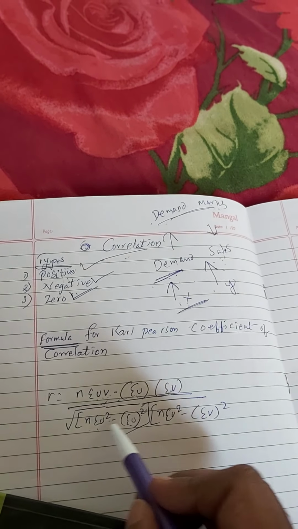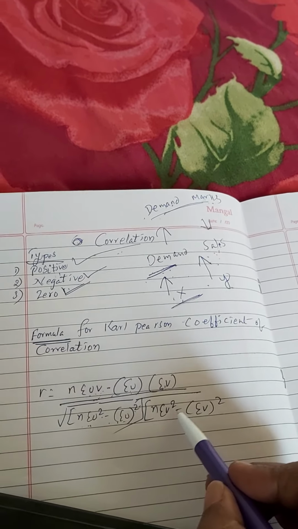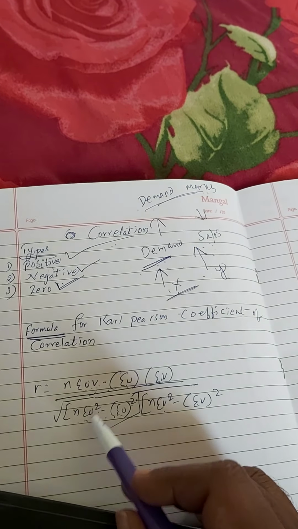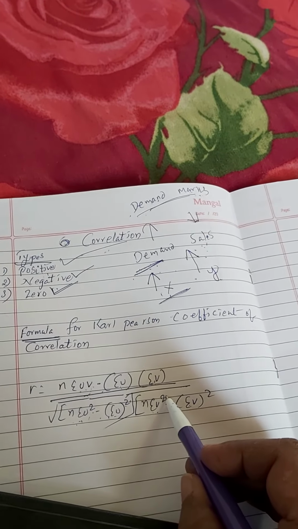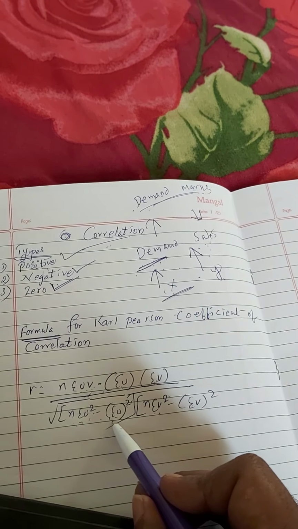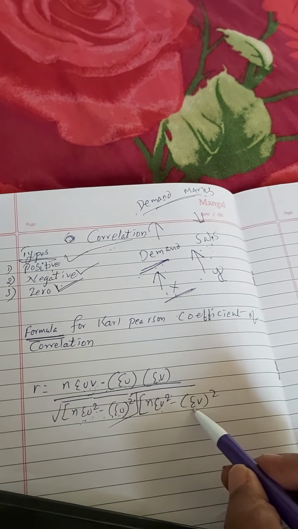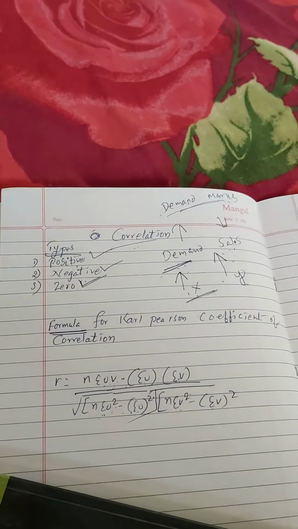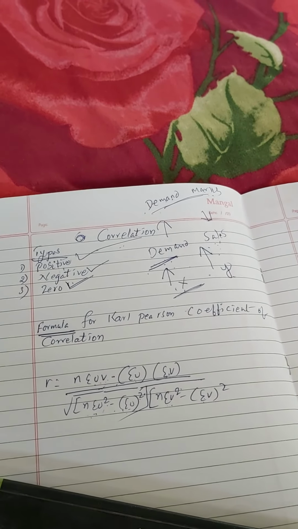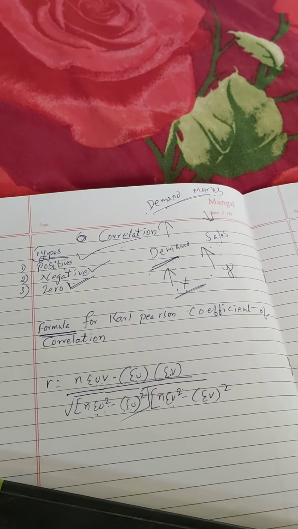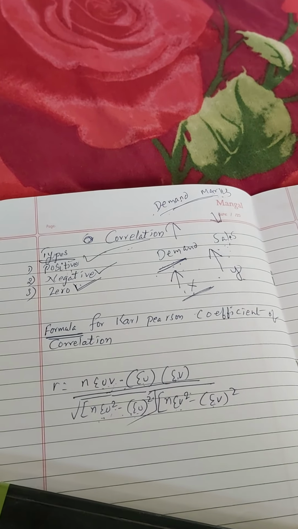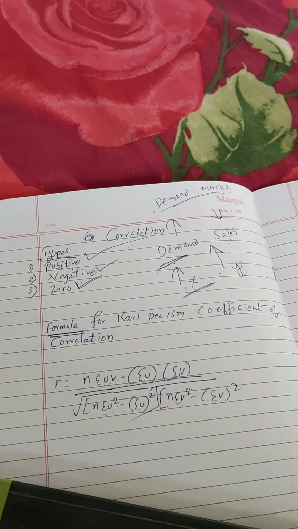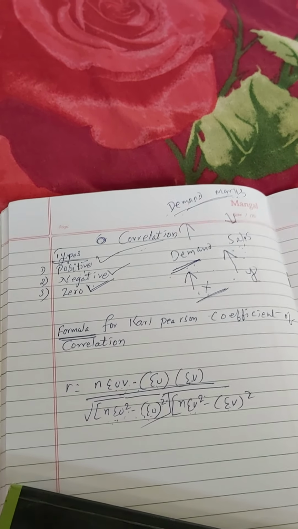The first bracket relates to u and the second bracket relates to v. Here n sigma u square, here n sigma v square, here sum of u whole square, here sum of v whole square. This is the formula for calculating the degree of correlation between two variables by applying Karl Pearson's coefficient of correlation. In tomorrow's class, I will solve a problem.